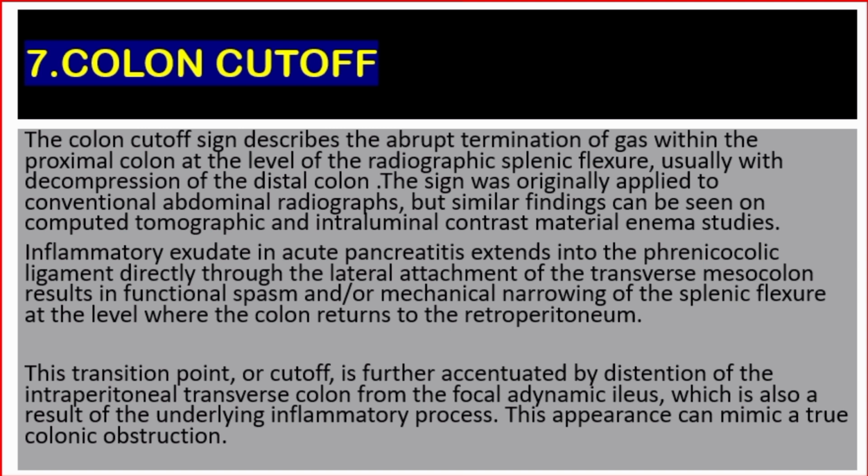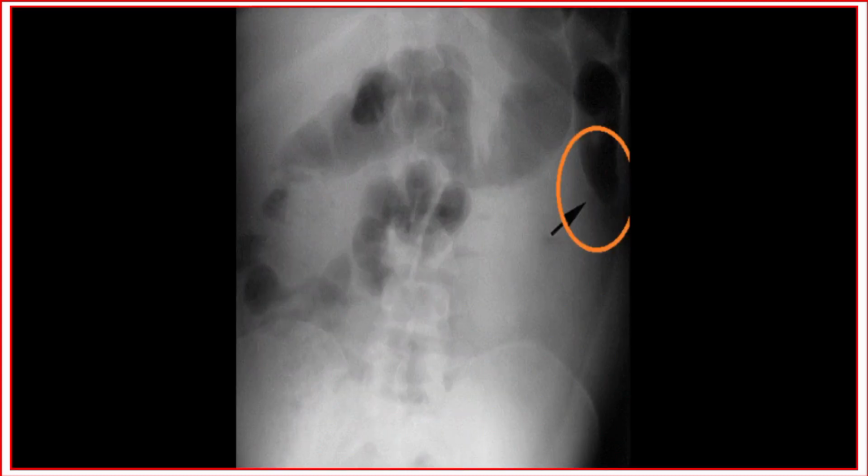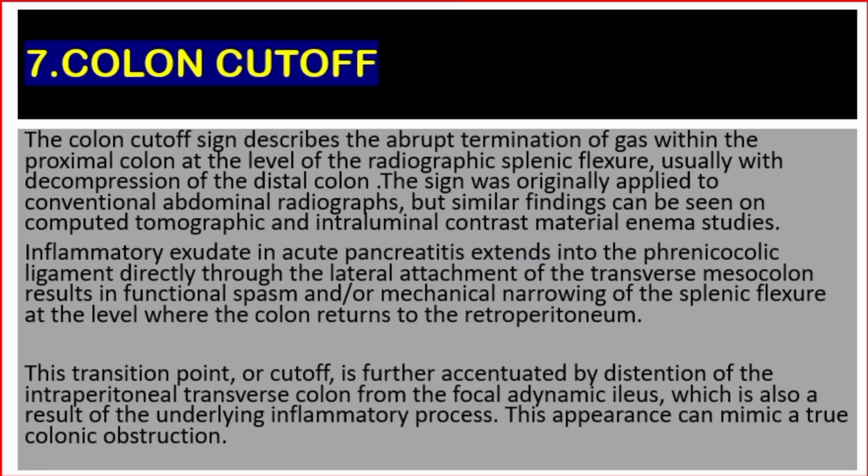Number 7. Colon cutoff. The colon cutoff sign describes the abrupt termination of gas within the proximal colon at the level of the radiographic splenic flexure, usually with decompression of the distal colon. This sign was originally applied to conventional abdominal radiographs, but similar findings can be seen on computed tomographic and intraluminal contrast material enema studies.